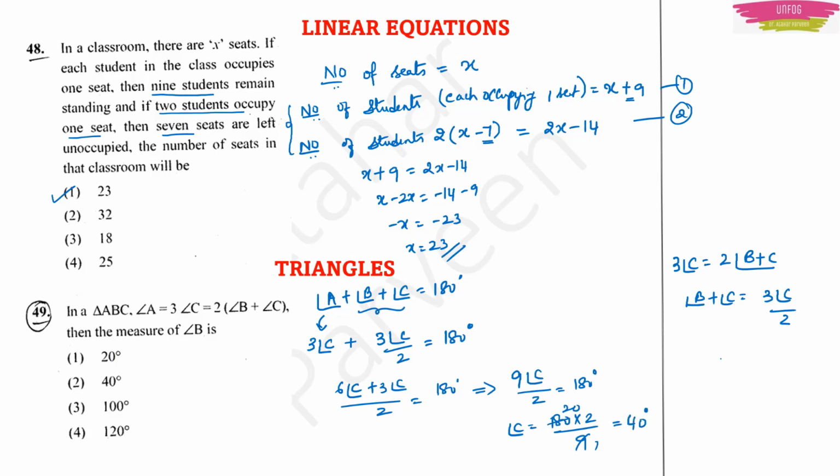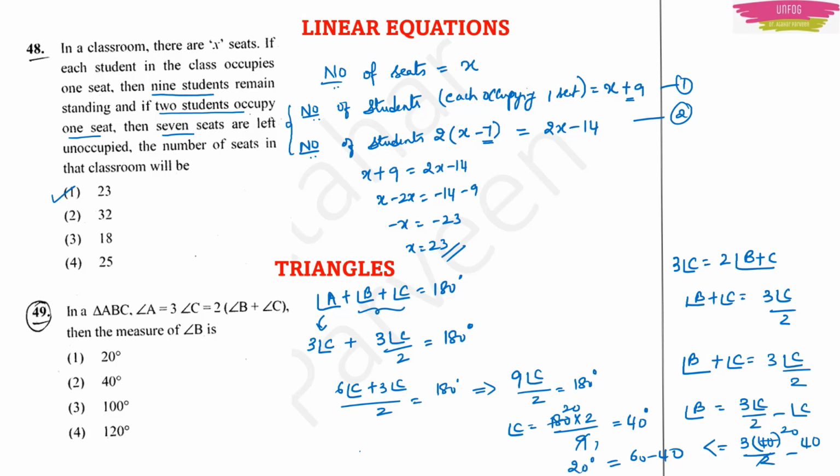Okay. Now we know that angle B plus angle C is equal to 3 times angle C by 2, right? So what will be our angle B? Angle B will be equal to 3 times angle C by 2 minus angle C, right? But what is angle C? It is 40 degree, right? So 3 into 40 by 2 minus 40. 2 twenties are 40, so 3 twenties are 60. So this will be equal to 60 minus 40, or this will be equal to 20 degree. So angle B will be equal to 20 degree.